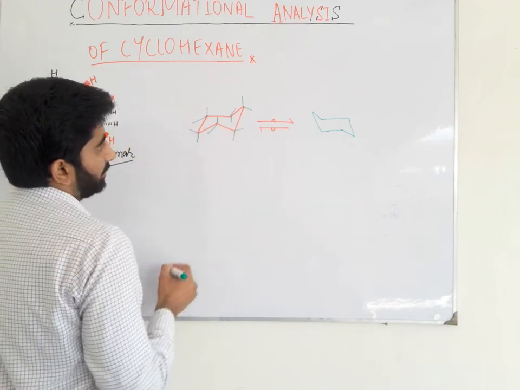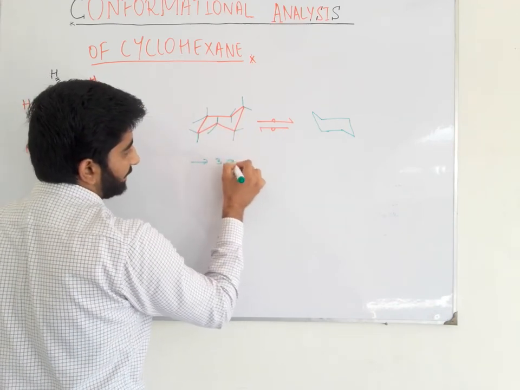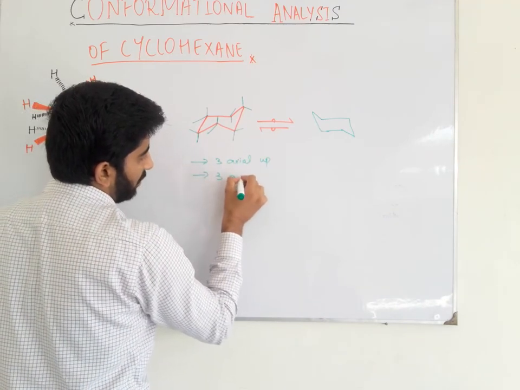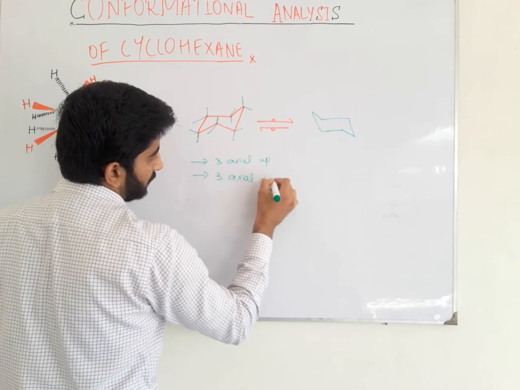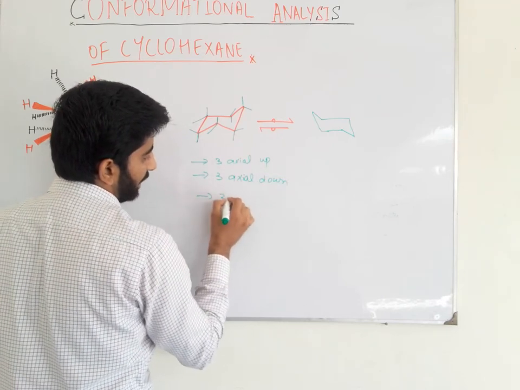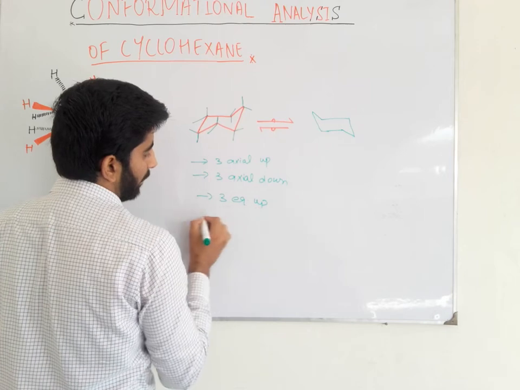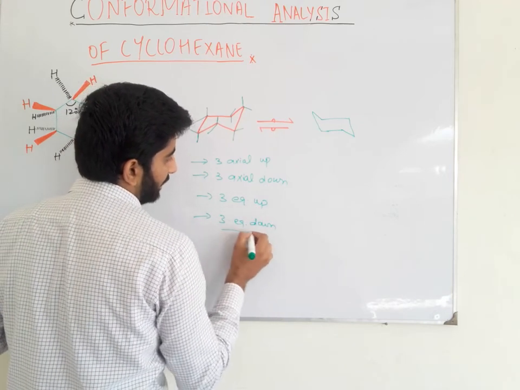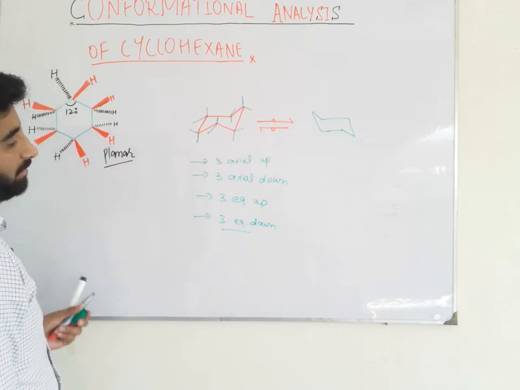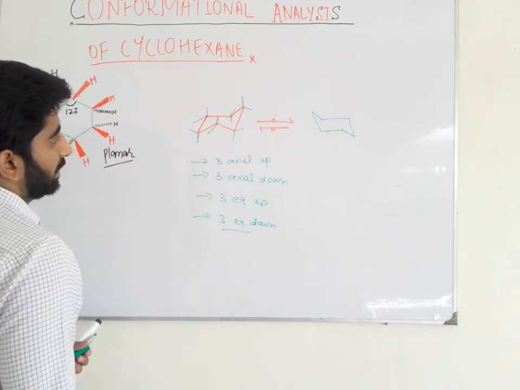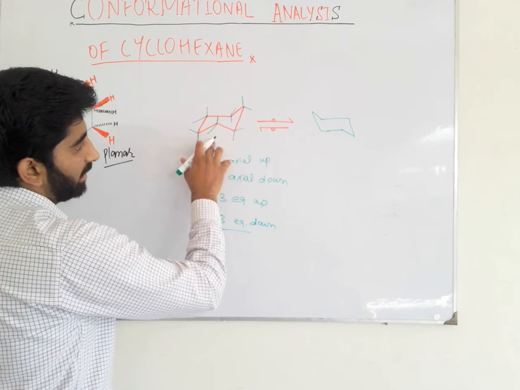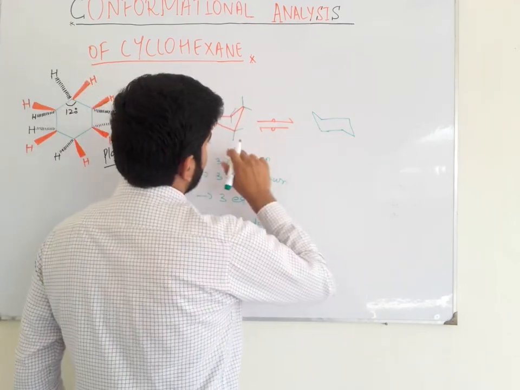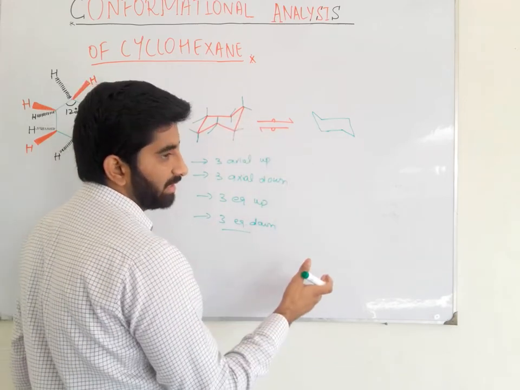So we will observe that there are 3 axial up bonds, 3 axial down bonds, 3 equatorial up bonds, 3 equatorial down bonds present in the chair-like conformation of a cyclohexane. When we flip this chair-like conformation and get another conformation of chair-like cyclohexane, these axial bonds become equatorial bonds.